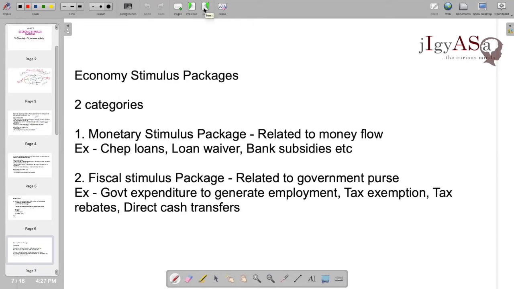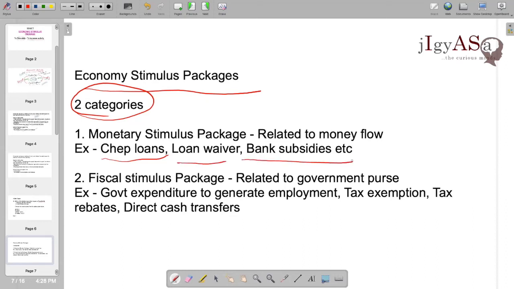Moving on. Now, economic stimulus packages consist of two parts, or we can say two categories. One is the monetary stimulus package. So what is this term monetary? We always see this term in economics, and most students don't understand it. Monetary is related to money flow. Whenever the term monetary comes, it is related to money flow, which means it is related to banking. So a monetary stimulus package, for example, may have cheap loans, whatever instruments we are giving through banks, loan waivers, bank subsidies, etc.